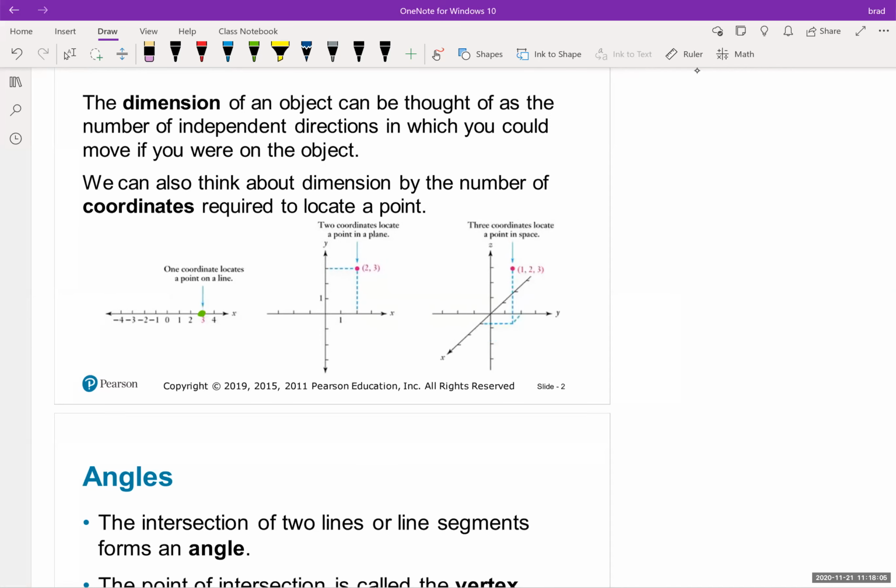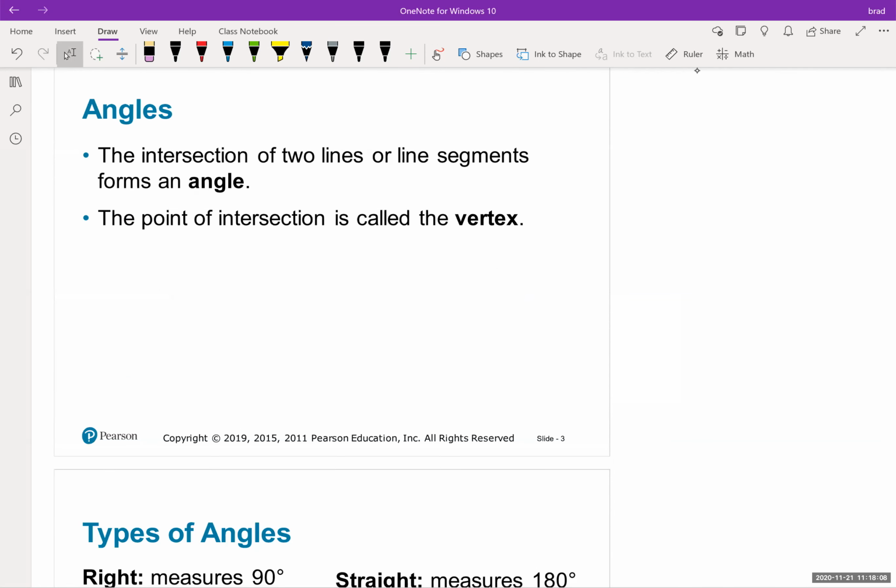Okay, the intersection of 2 lines or line segments forms an angle. So let's say we have a line segment here, and then let's say we have a line segment here. This is an angle. A lot of times we call that angle theta. You could call it X. You could also do it with a ray. A ray is a line that has a starting point, but then it goes on forever. So this is also an angle. And a lot of times, when I want to use the word angle, I'll just draw a little symbol that looks like a compass, the one you put a pencil in and use to draw a circle. That's what I often use as shorthand for writing an angle.